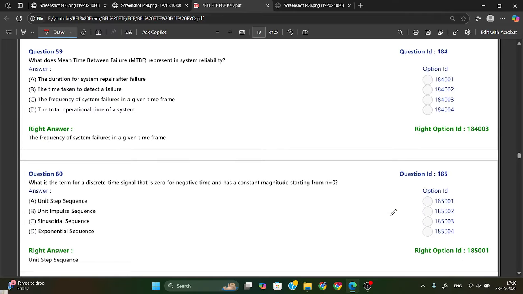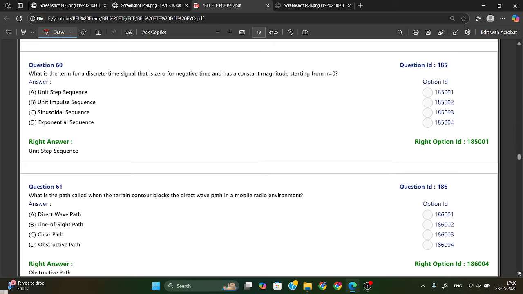What does mean time between failure represent in system reliability? MTBF is the frequency of a system failure in a given time frame. So option C is your right answer.